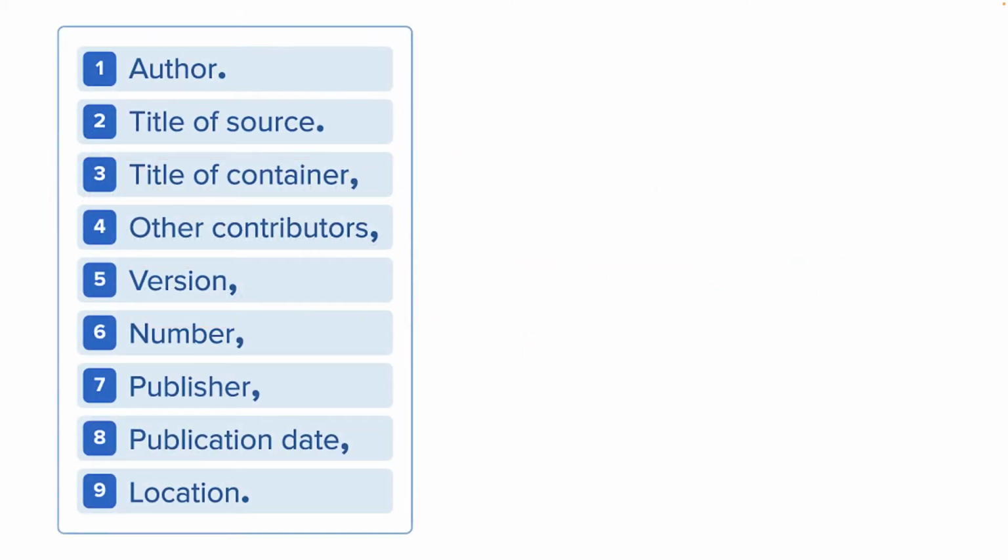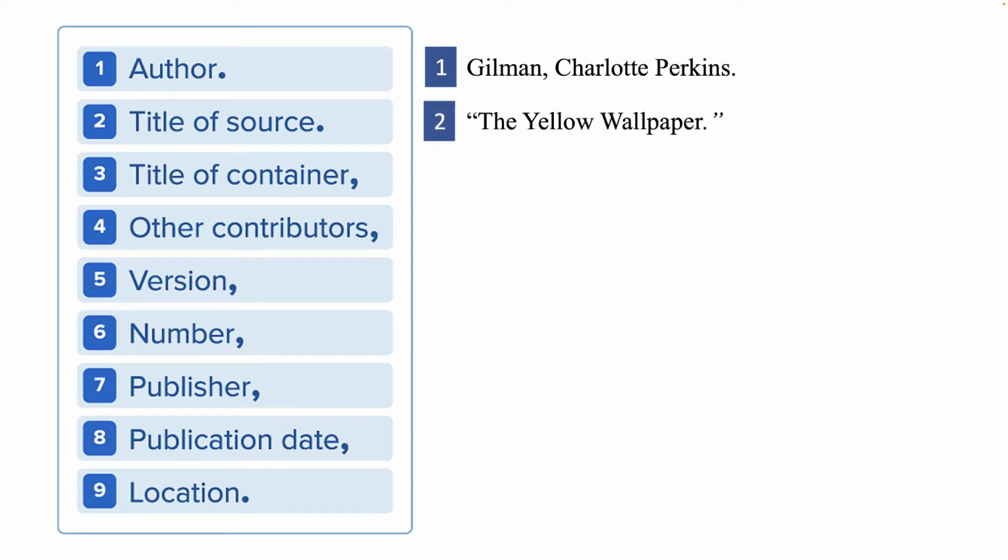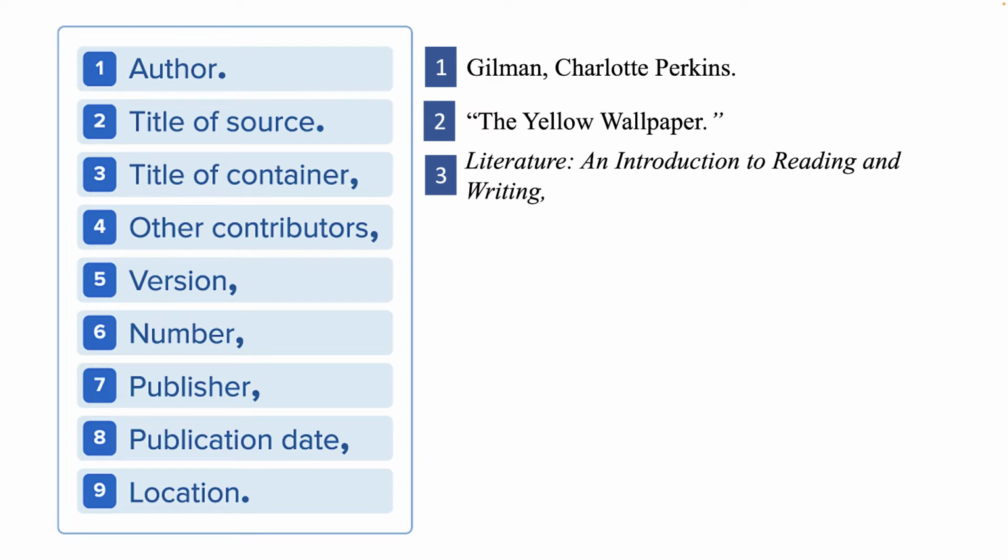One last example, we have an author, Charlotte Perkins Gilman. Let's say we read her short story, The Yellow Wallpaper, found it in another anthology, Literature and Introduction to Reading and Writing. This time it was edited by 2 editors. We'll list both of their names here, Edgar V. Roberts and Robert Zweig. Remember, with 1 or 2 editors, we list their names. However, if we have 3 or more, then we list only the first, followed by the abbreviation et al., as we saw in the previous example.